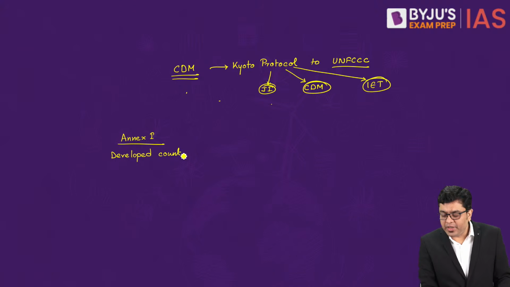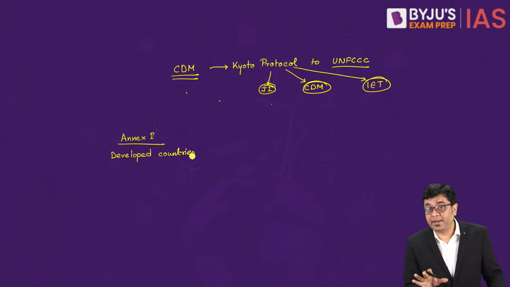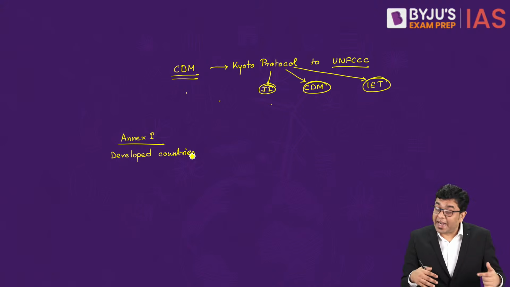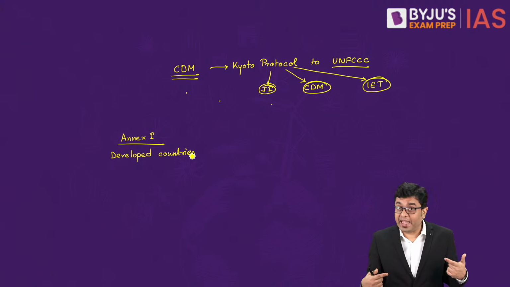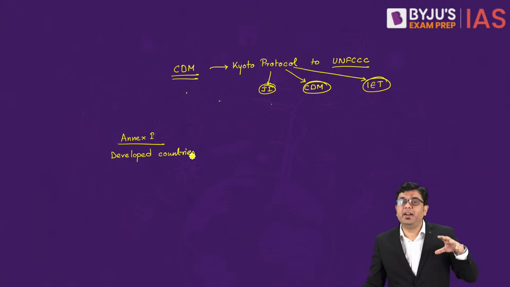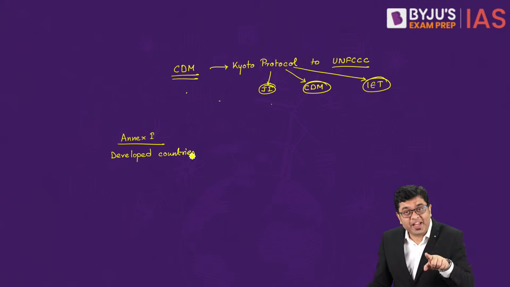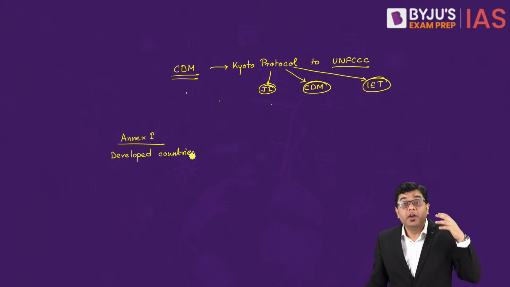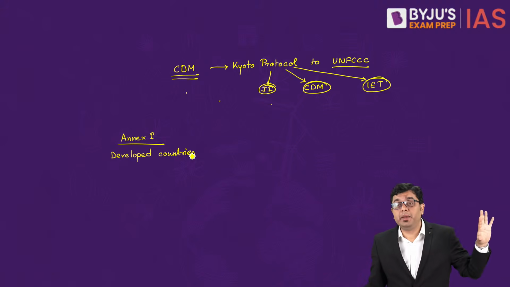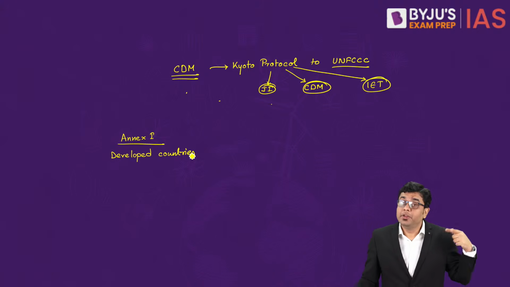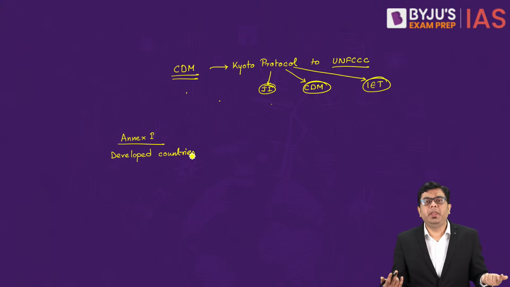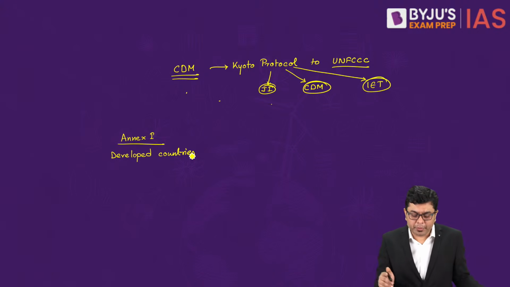In these countries, targets were set for emissions, that you cannot emit beyond this. And these countries were also obligated to provide financial and technical assistance to other countries in order to help them remove the carbon emissions from their own region. So this is again a part of CBDR, common but differentiated responsibility.